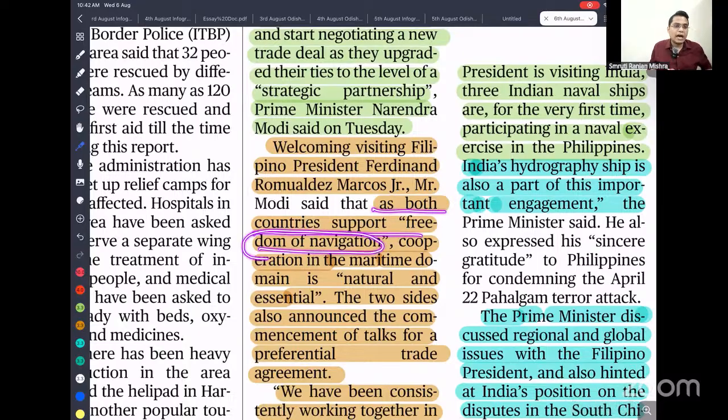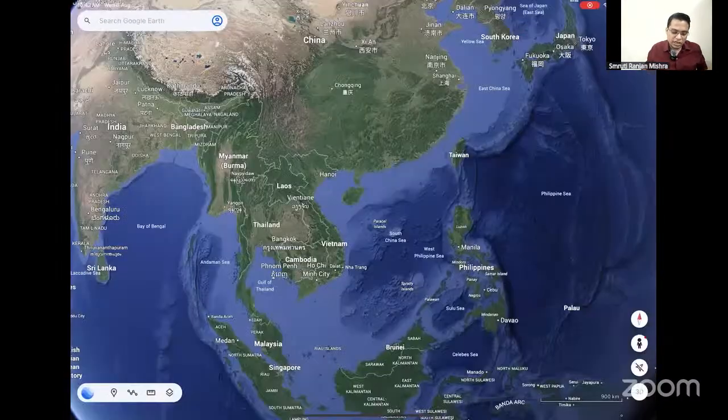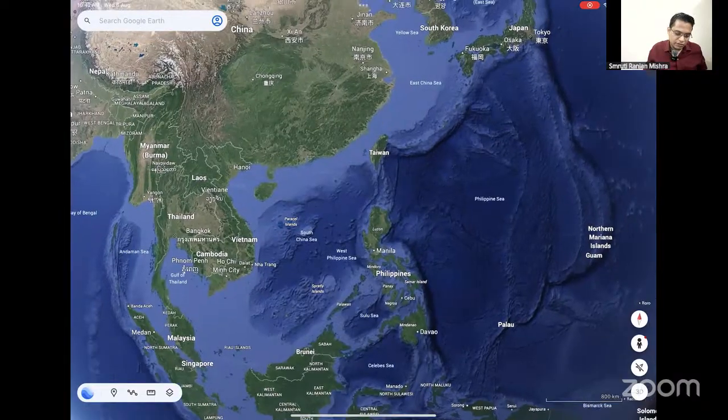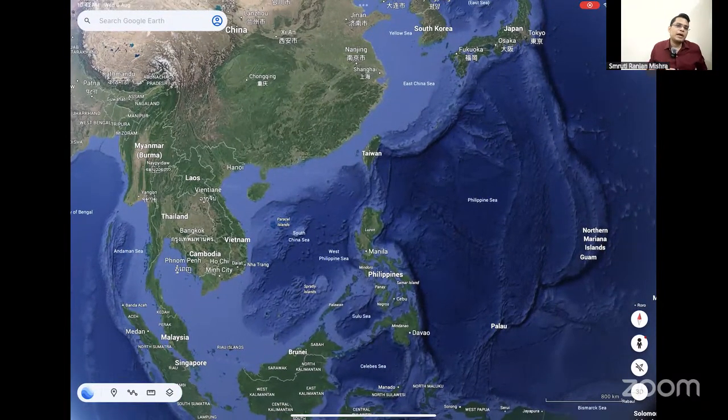So India supports the freedom of navigation in the South China Sea, because China is claiming the entire South China Sea, which you can see here, by using the so-called nine-dash line. And according to that, it says it has complete control over the movement of ships and overflight. But according to international law, the global commons, there should not be any restriction on the movement of freight and flights. Okay?